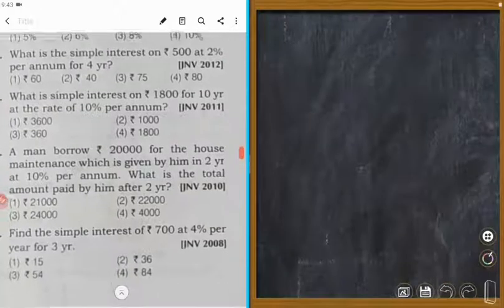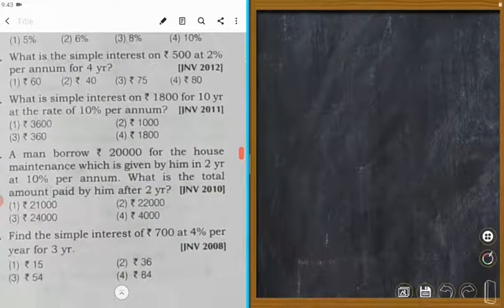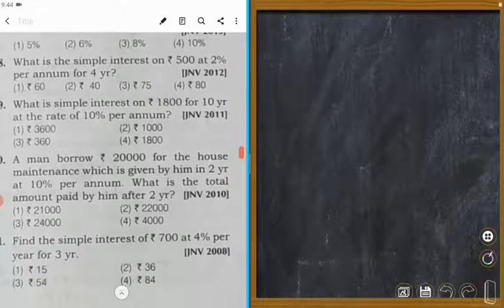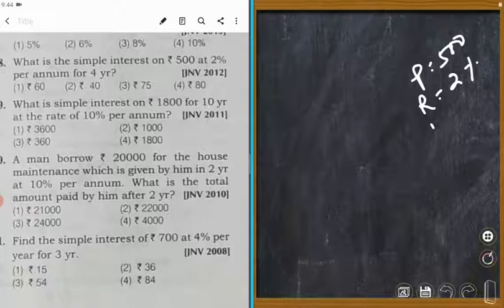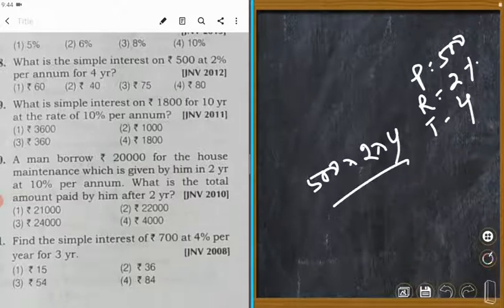Next, what is the simple interest? Number 8, what is the simple interest on 500? P is equal to 500 at 2% per annum R. PTR upon 100, 5 upon 2 into 4 upon 100.